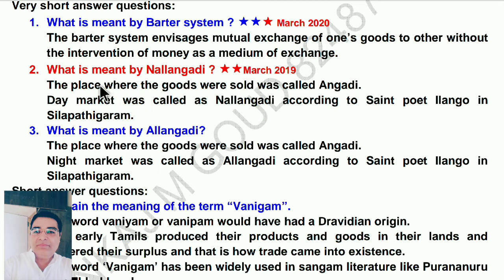Next question, what is meant by Nallangadi? This question was asked in the March 2019 paper. The place where the goods were sold was called Angadi. So the place where the goods were sold is known as Angadi, and the day market was called Nallangadi. Up to this is also enough. According to Saint poet Ilango in Silappathikaram, also if you want you can add it. Otherwise, day market was called Nallangadi is enough.